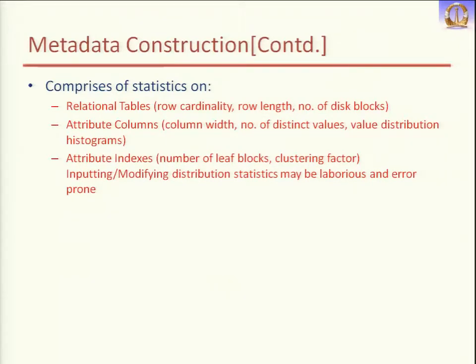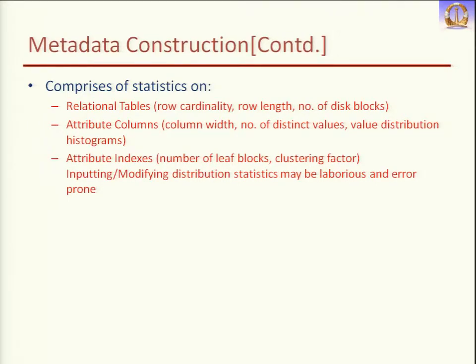Then in a table we have different kinds of columns, so we call them attributes. In this we have column width, like how many bytes, on average, each value of the column will take. Then the number of distinct values. Suppose you have 10 to the power 15 values, but only 100 are distinct and the others are repeated values. So here we tell how many distinct values there are. Suppose your query asks how many distinct values there are in this column. There is no need to scan the data, because of this value it will return that many values.